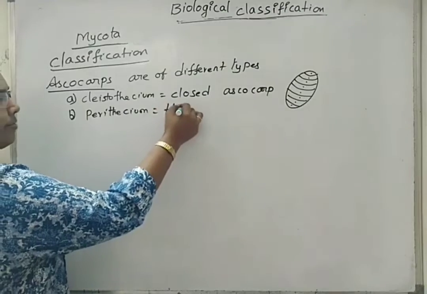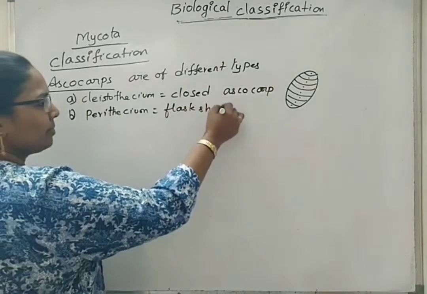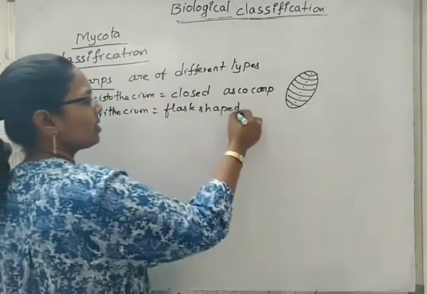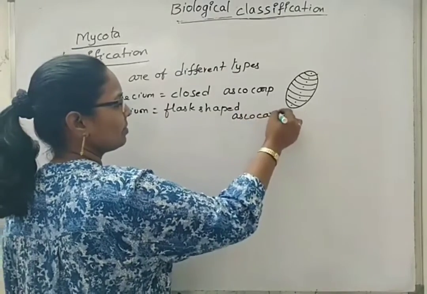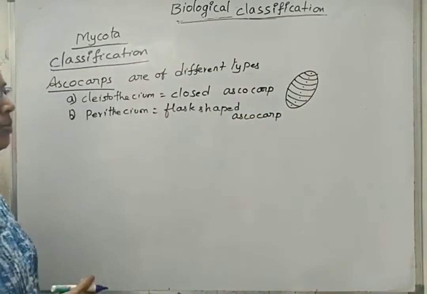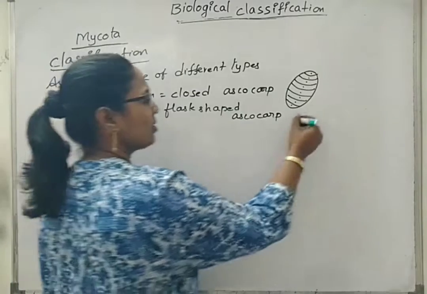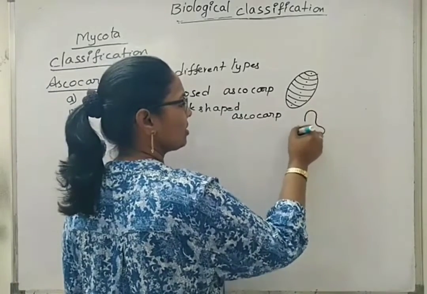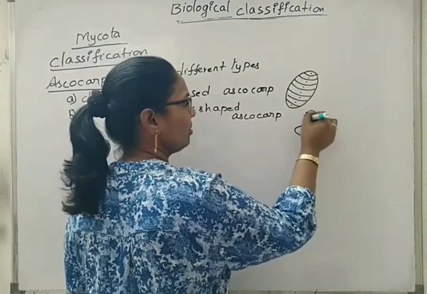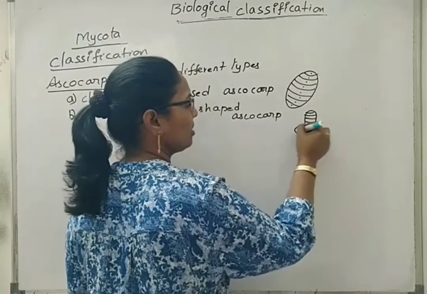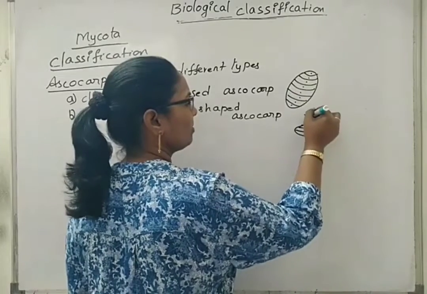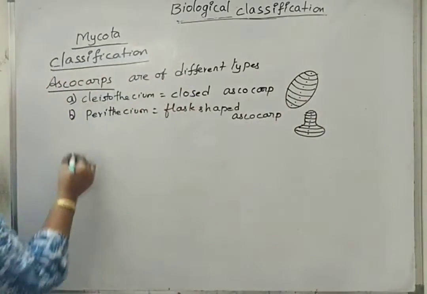This is a flask-shaped ascocarp. Here again the shape changes; flask shaped, with 1 to 8 ascospores.